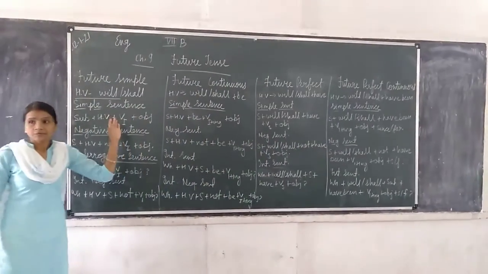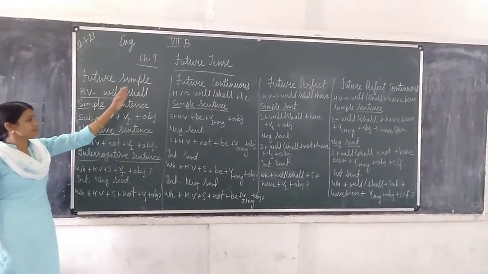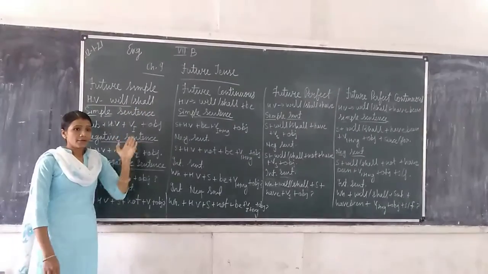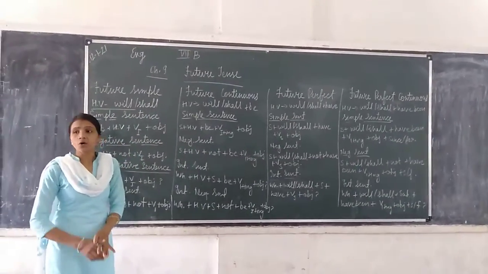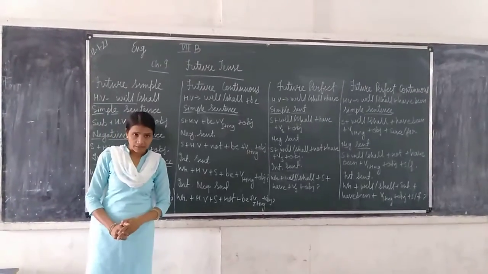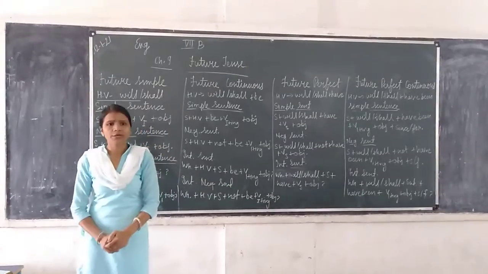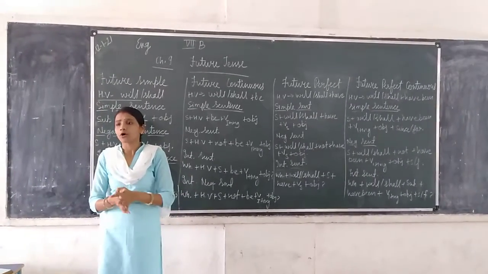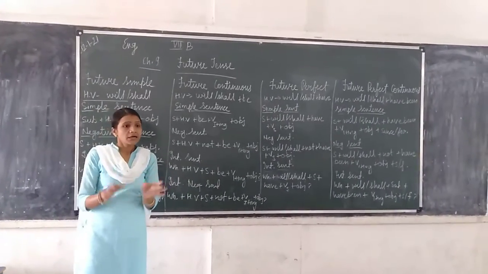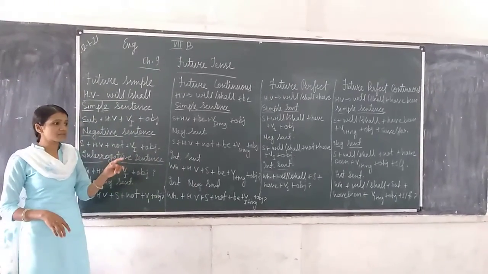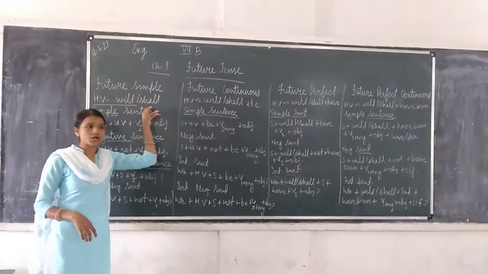First we will study the future simple tense. Helping verbs are will and shall. When the subject is I or we, we use shall. When the subject is other than I or we, like you, they or any other third person singular or plural number, we use will.